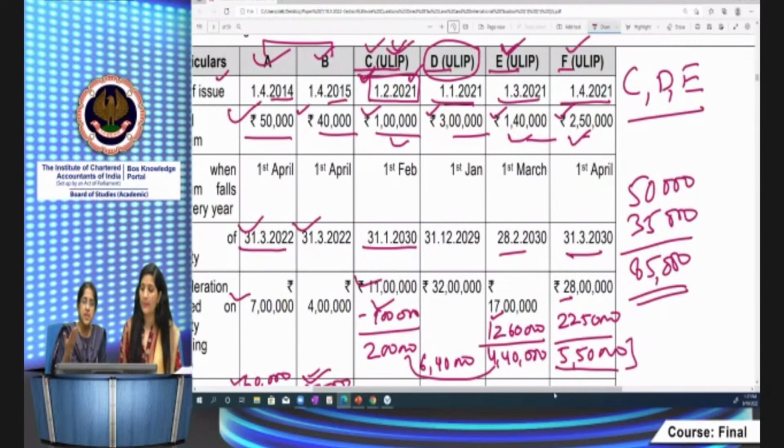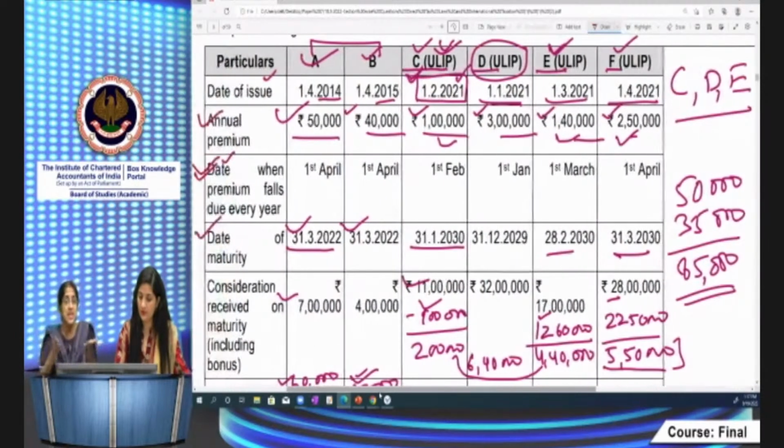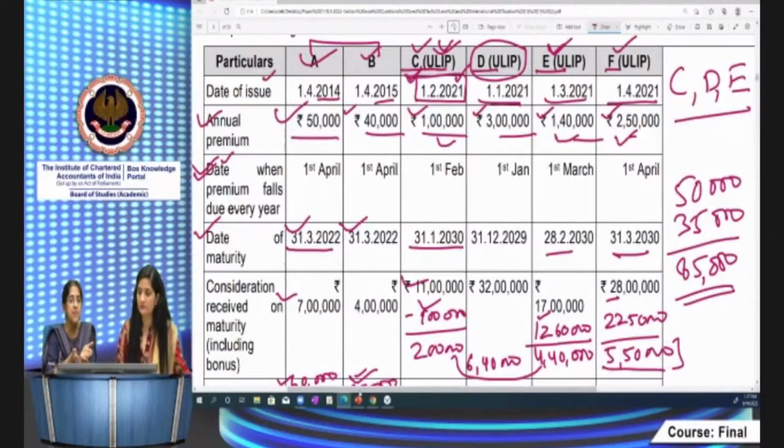D is anyway issued before 1/2/2021, so you need not apply these provisions at all. They just have to fulfill that 10% criteria. Otherwise, you need not see any. That 2,50,000 limit does not apply for D because it's issued before 1/2/2021. So D ka exemption is fixed.